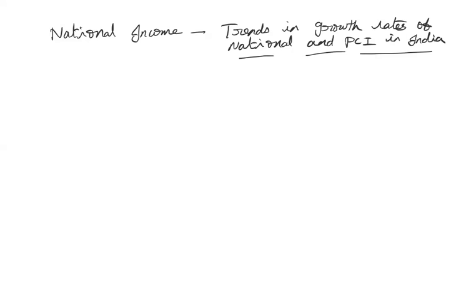So first, what is the meaning of national income? So national income is nothing but all the goods and services produced in the country in a year converted in terms of money. So that is the meaning of national income, or in other words, the total